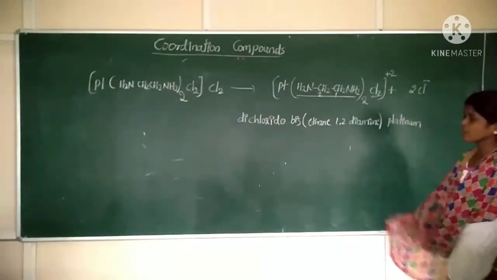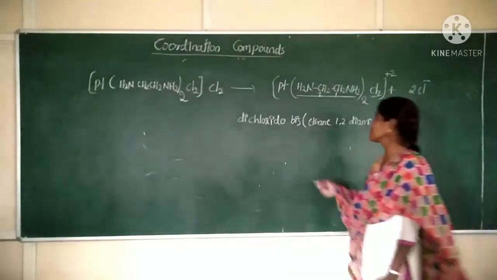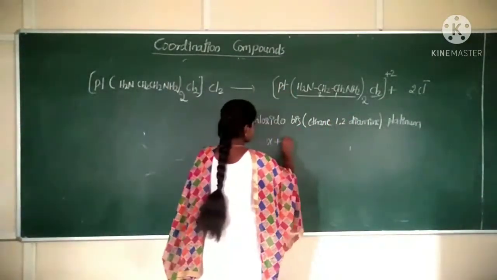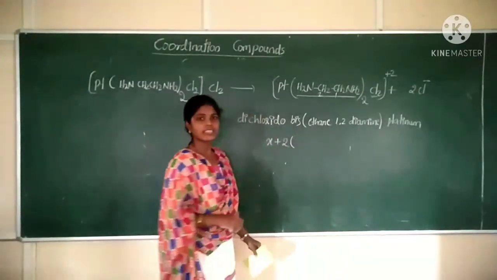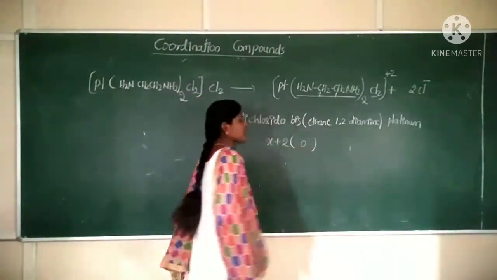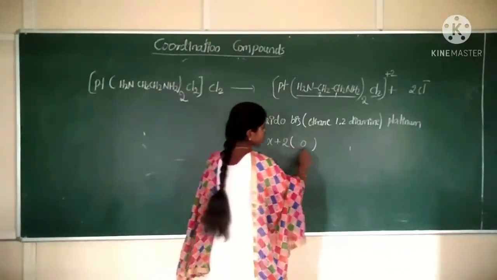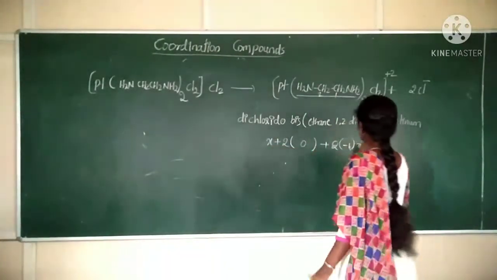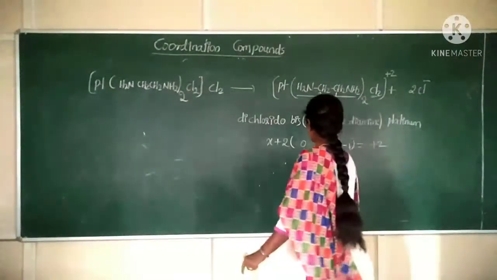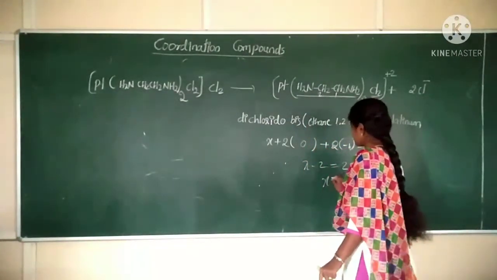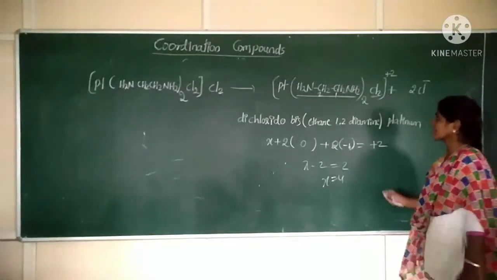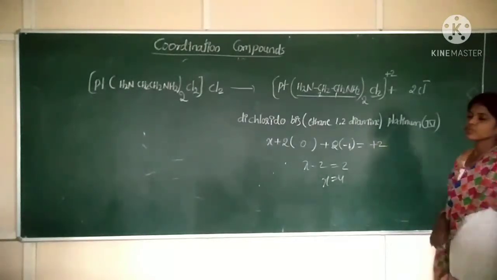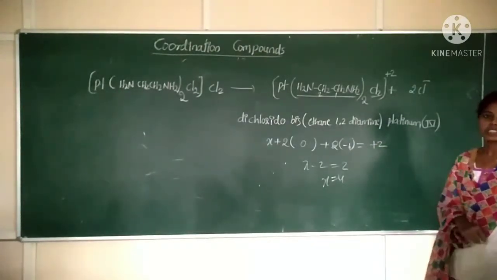Now what is the charge for the complex? Sorry, what is the charge for the central metal ion? Calculate it. Platinum, take it as X. How many bidentate ligands are there? 2 bidentate ligands are there, and its charge is what? 0. Ethylene diamine does not have any charge. Clear? So 2 into 0 plus 2 Cl minus are there. 2 into minus 1 equals what? Plus 2. So X minus 2 equals 2. X equals 4. What is the charge of the platinum here? 4. Platinum 4.